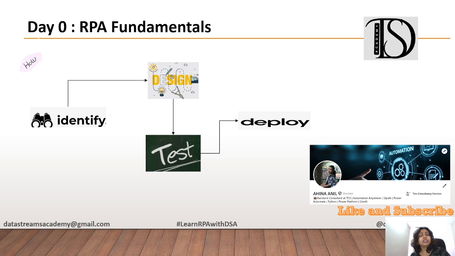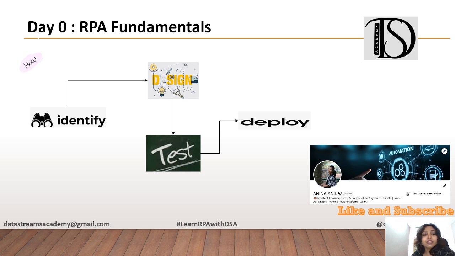How RPA? Every process cannot be automated, because we can automate only if there is something rule based. If there is no rule, we can't automate it. We need to feed the bot, saying you have to do this, you have to do that. If A or B is not there, the bot will not know what to do. So it should be a rule based one. That is very important.